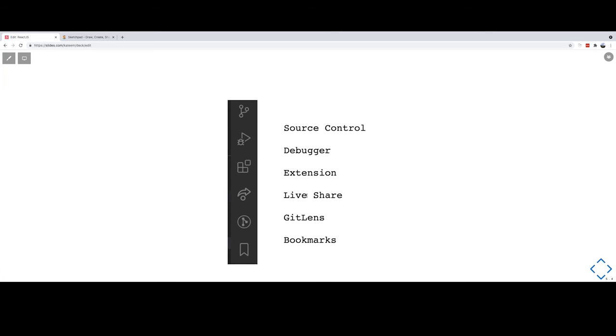What do we do with Live Share? Suppose you want to edit like 50 files in one project, and there are multiple developers. Obviously, if you are working on the same files as I'm working on, it will create merge conflicts. If you're doing a Live Share, you just install Live Share at your end, and I can connect to your IDE. I can make file changes on your computer, and once we are done, we'll just test it and commit it to our Git. So it makes your life very easy.